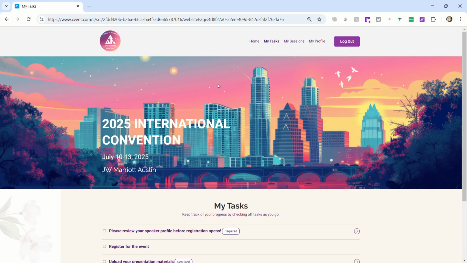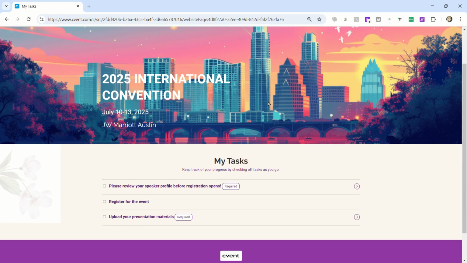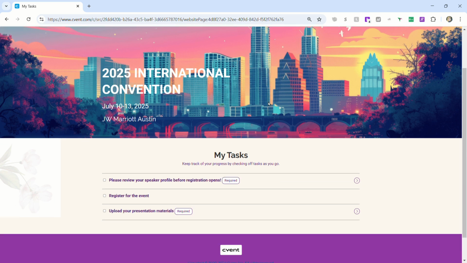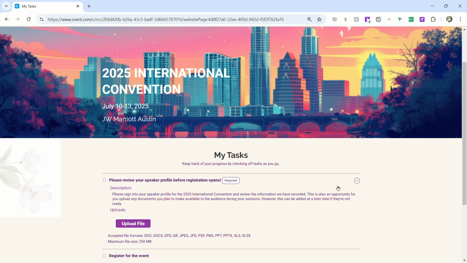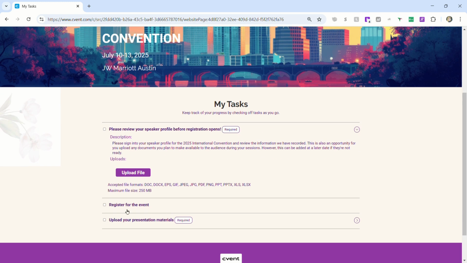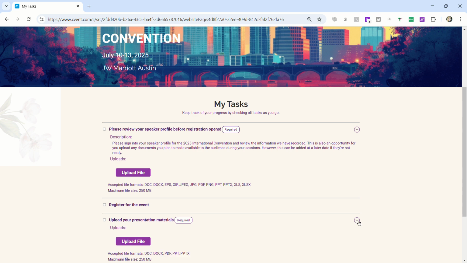So if you didn't save, Cvent, as you can see, will remind you that you need to be saving your work as you go. So it's reminding you here to do what we looked at first, to look at the speaker profile. So another way to get to this task is to do that. You can also register for the event. It's not live yet because registration is not opened at the time that I am making this screencast. And then here you click to upload presentation materials.